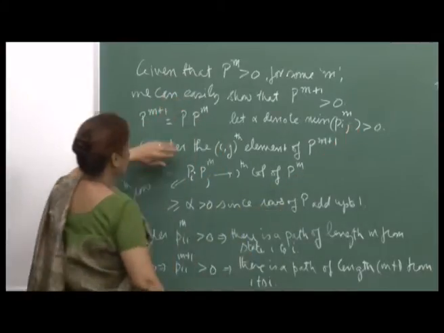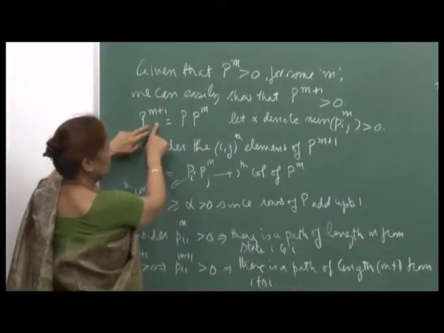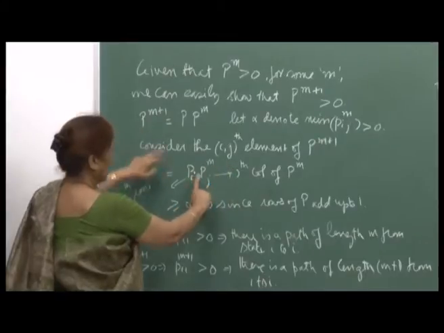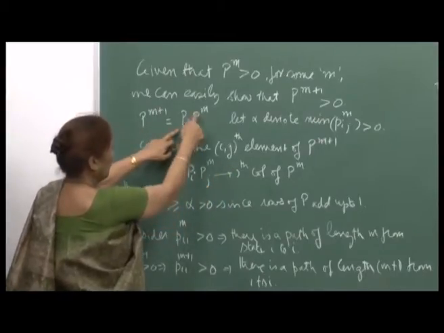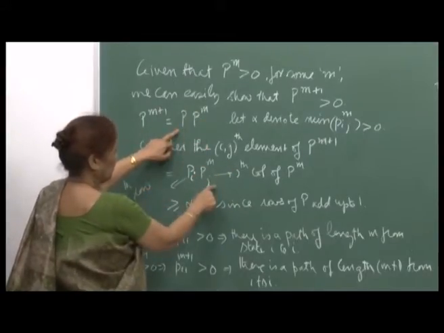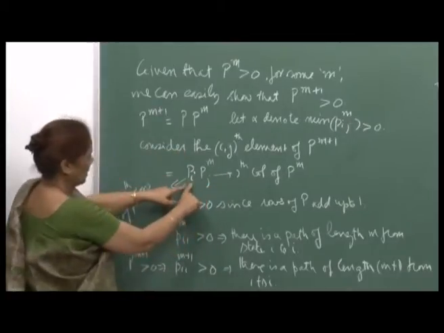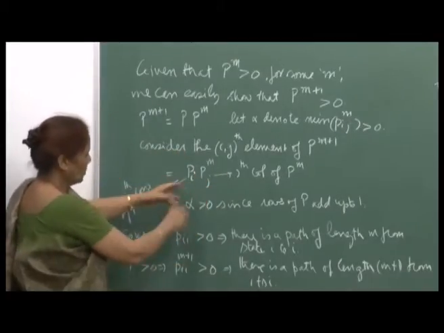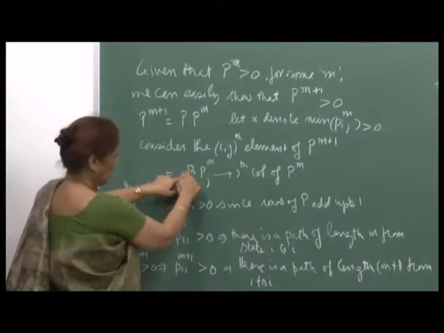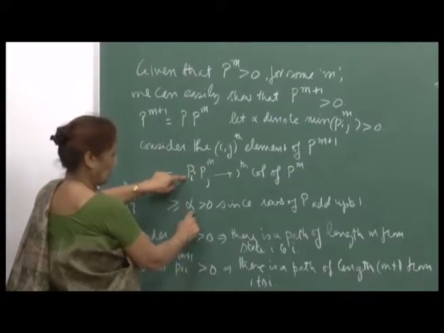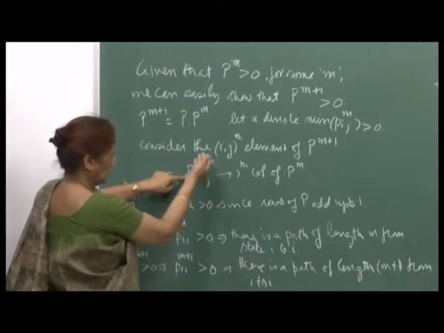Now, consider the ijth element of P to the power m plus 1. That will be the ith row of P multiplied by the jth column of P to the power m. Now, when you multiply the ith row with the jth column, replace each entry of the jth column by alpha, because all other elements are bigger.